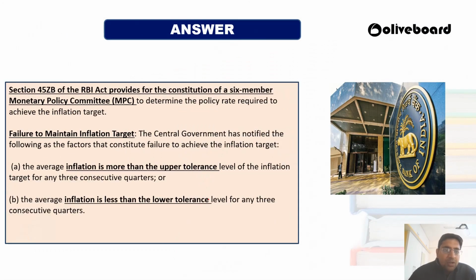Now under section 45ZB, there will be a monetary policy committee constituted with 6 members, and these 6 members will decide what policy rate will be required for inflation targeting. Now, if something has happened, like a failure to maintain the inflation target that the government has given, where you have to maintain from 2 to 6, right?